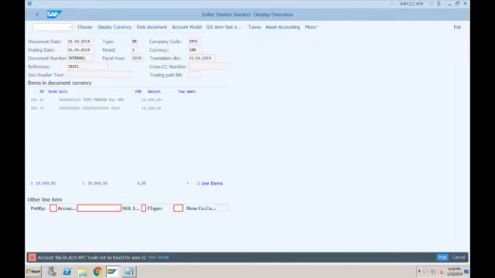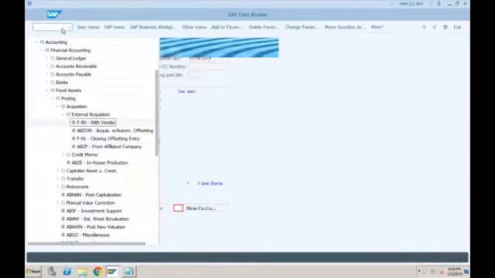Let me do this simulation once again and click on asset accounting. No, let's go back and come to this screen once again. So F-90, which is acquisition with vendor. Okay, we have to provide the reference.